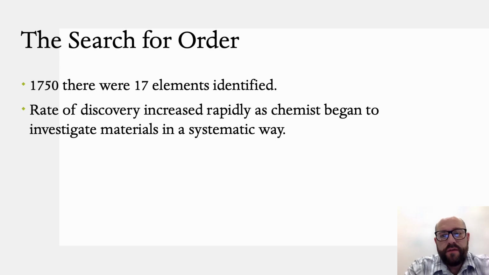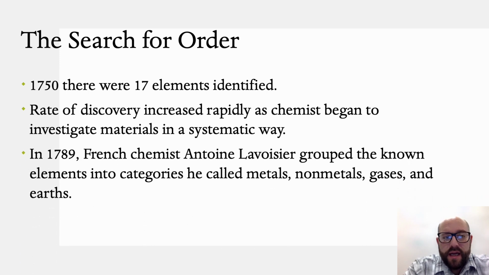As the number of known elements grew, so did the need to organize them into groups based on their properties. And in 1789, French chemist Antoine Lavoisier grouped the known elements into categories he called metals, nonmetals, gases, and earths.